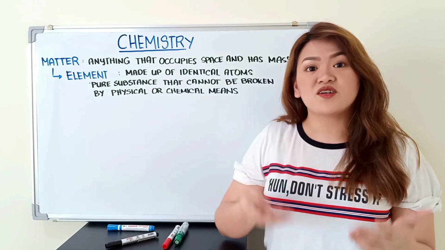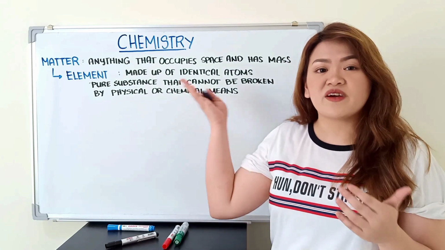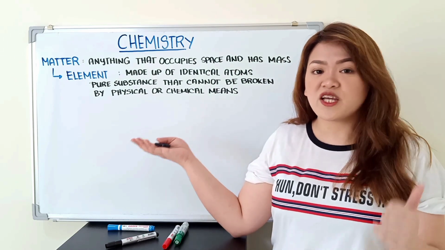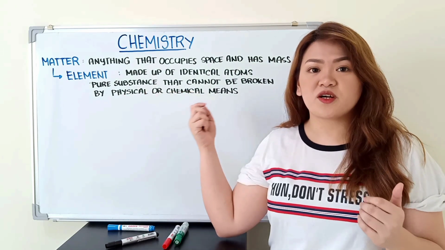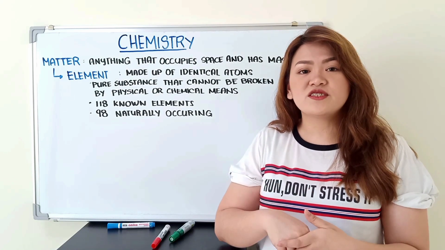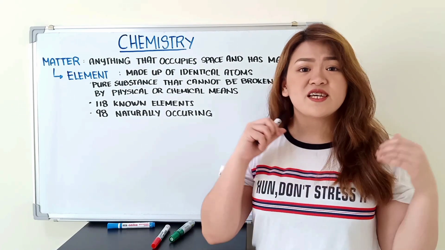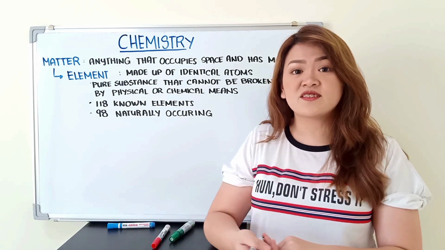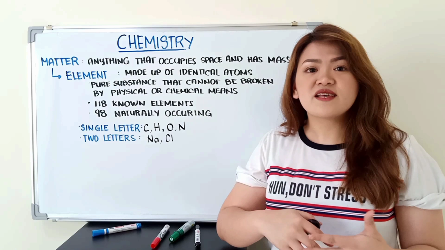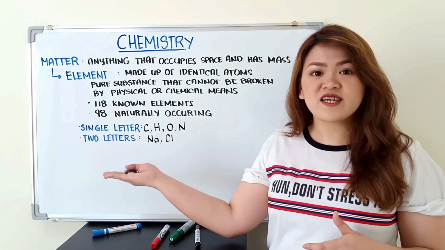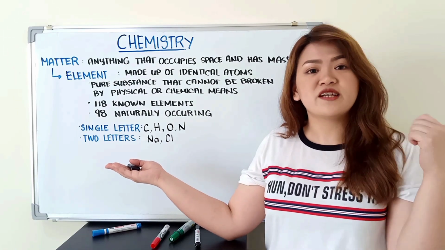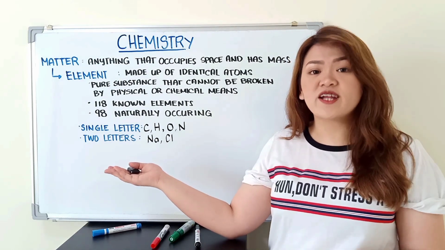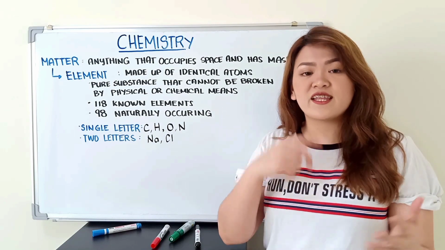Elements, as we have discussed on the previous episode, is made up of identical atoms, and it is a pure substance that cannot be subdivided anymore via physical or chemical means. As of today, there's 118 known elements, 98 of which are naturally occurring, and the rest are made by chemists and physicists inside the laboratory. These elements can be symbolized by a single letter like C for carbon, H for hydrogen, O for oxygen, N for nitrogen, and so forth, or by two letters like Na for sodium.